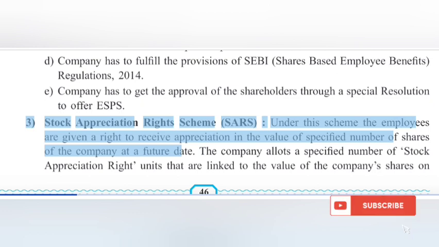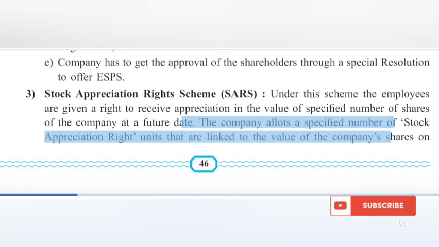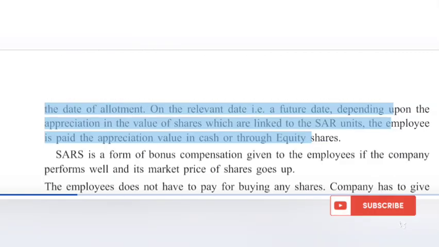3. Stock Appreciation Rights Scheme. Under the scheme, the employees are given a right to receive appreciation in the value of a specified number of shares of the company at a future date. The company allots a specified number of stock appreciation right units that are linked to the value of the company's shares on the date of allotment. On the relevant date, i.e. a future date, depending upon the appreciation in the value of shares which are linked to the SAR units, the employee is paid the appreciation value in cash or through equity shares.